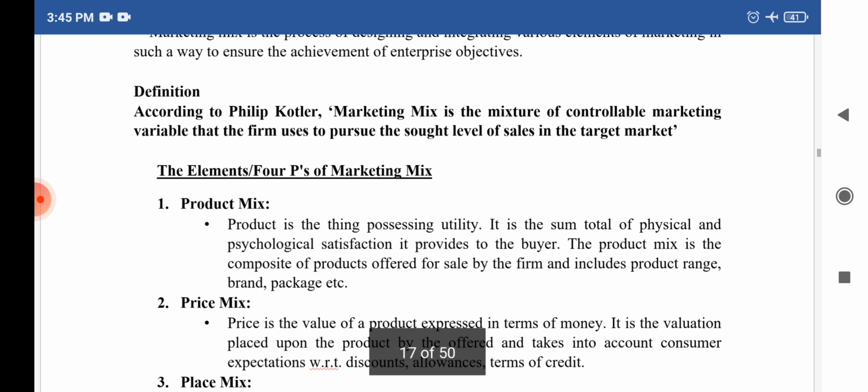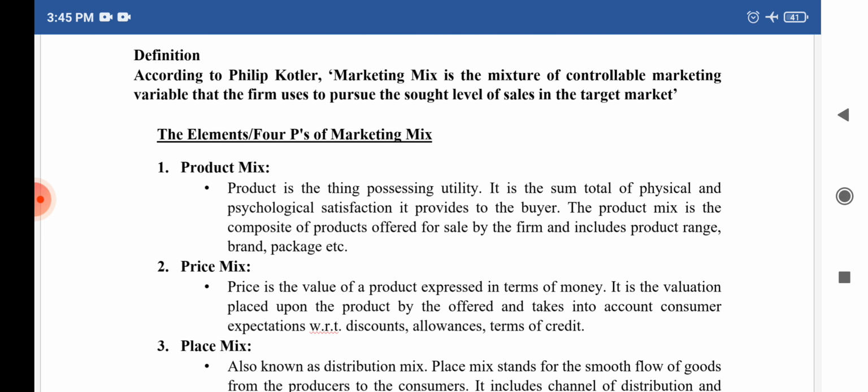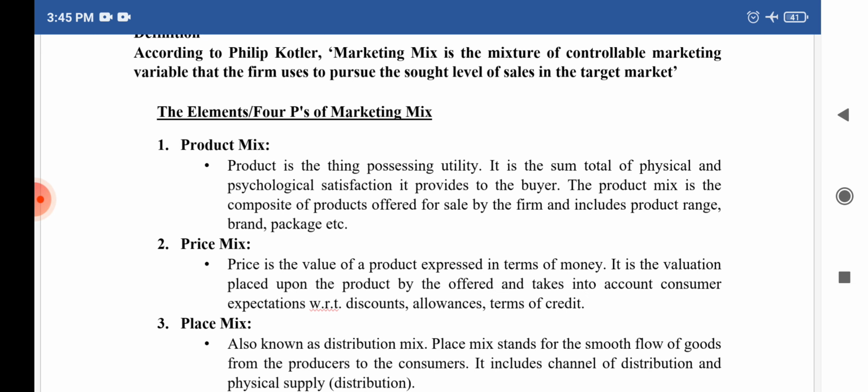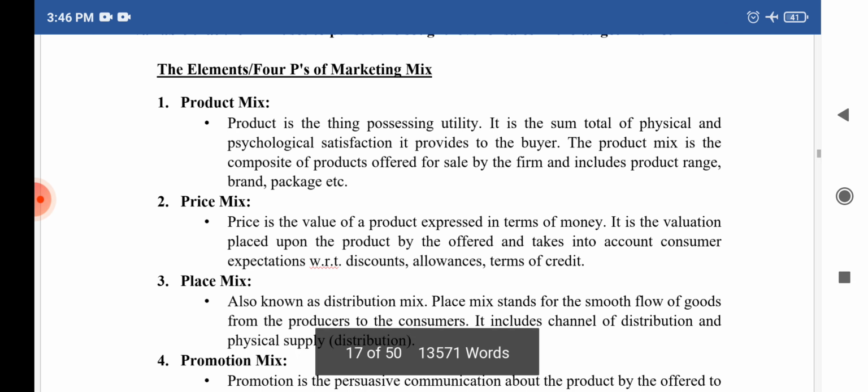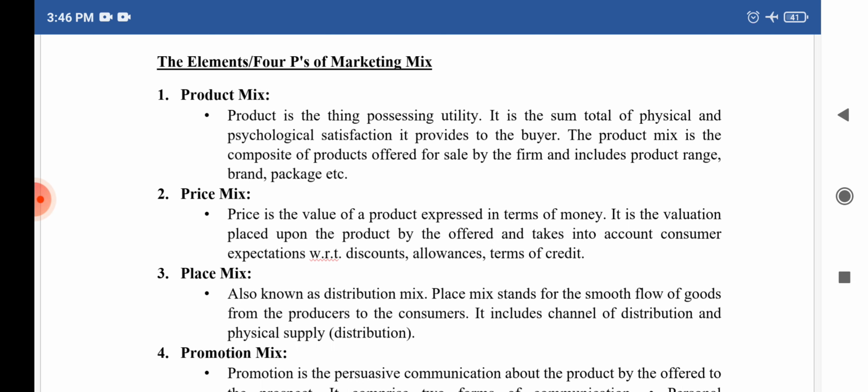Now, which are those 4Ps or 4 elements in the marketing mix? According to Philip Kotler's definition, marketing mix is the mixture or combination of all these 4 marketing variables which the marketing firm uses to achieve the target sales. And which are those elements? The first one is product mix, second one price mix, third one place mix, and the fourth one is promotion mix.